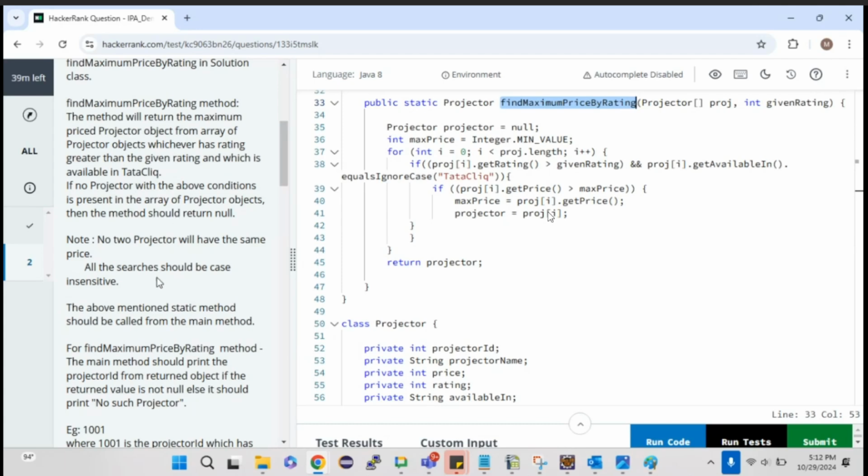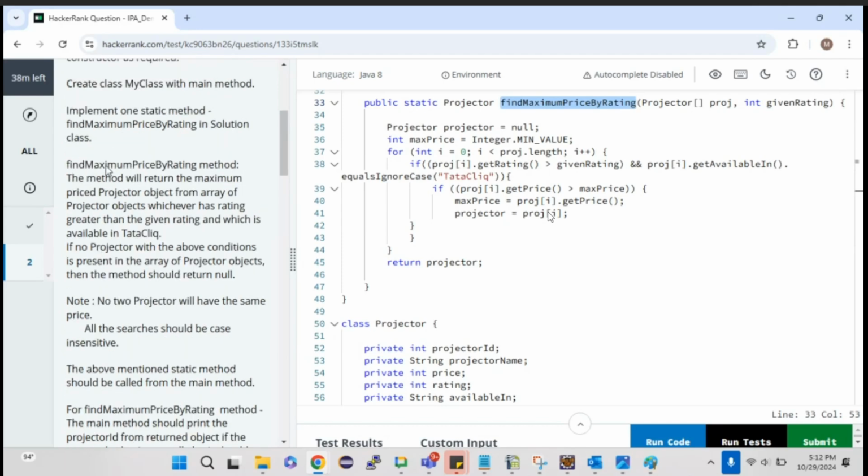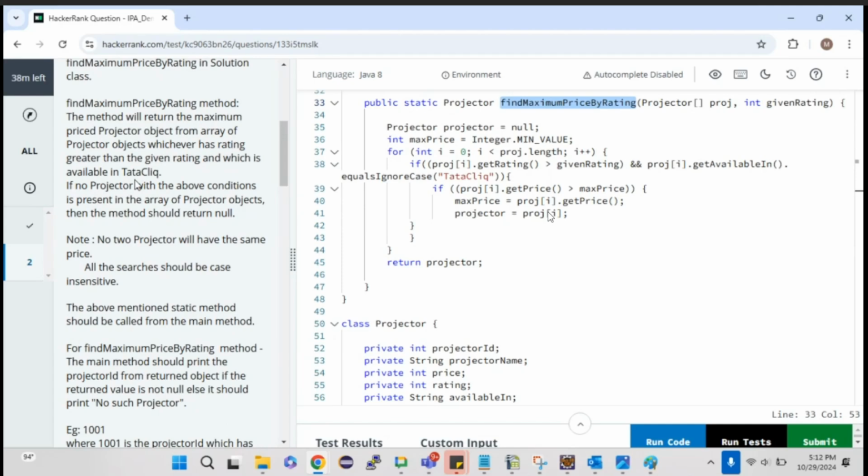That's the question. If no projector with the above conditions is present in the array of projector objects, then the method should return null. If the condition is not satisfied and none of the objects qualify, then we should return null. As simple as that. And they have given a note as well: no 2 projectors will have the same price, which means since we are finding the maximum price, no price will have the same value.